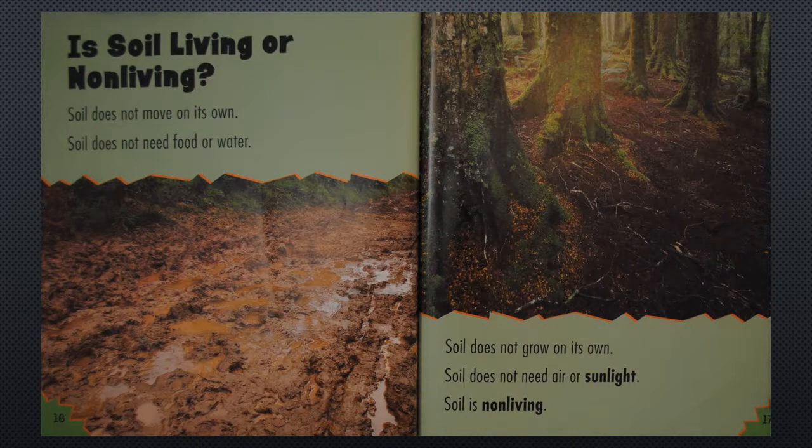Is soil living or non-living? Soil does not move on its own. Soil does not need food or water. Soil does not grow on its own. Soil does not need air or sunlight. Soil is non-living.